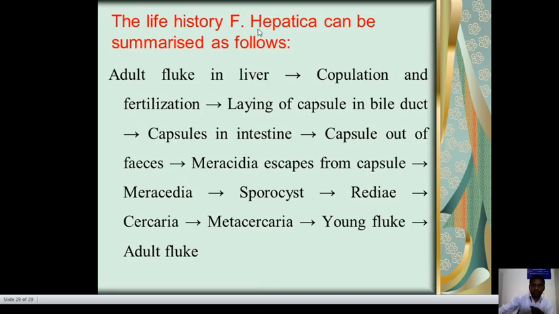The life history of Fasciola hepatica can be summarized as follows: the adult fluke in the liver, then copulation and fertilization take place, then capsules are laid in the bile duct, pass into the intestine, then out with the feces. Then the miracidium comes out of the capsule, then the sporocyst, then the redia, then the cercaria, then the metacercaria, then the young fluke, and then the adult fluke. This is the life cycle of Fasciola hepatica.